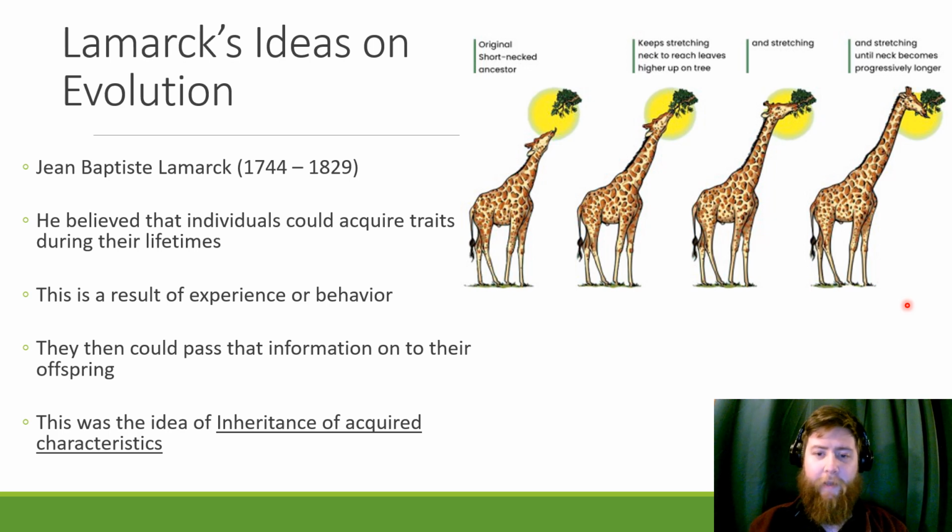Then, however, when the offspring was born, they would automatically start with this long neck. And then they could do the same thing and stretch their neck longer and longer, and you could end up with this really, really long neck giraffe. His idea, which was not quite how evolution works, was the idea of inheritance of acquired characteristics. And he had some parts right, like the fact that we can pass things off to our offspring, but it doesn't matter how hard I stretch my neck, I'm not going to turn into a giraffe-like creature in my lifetime.